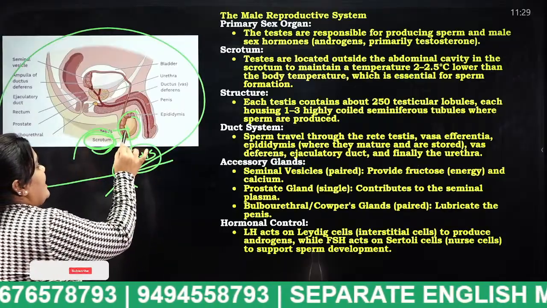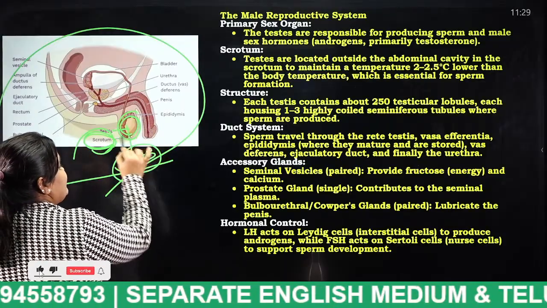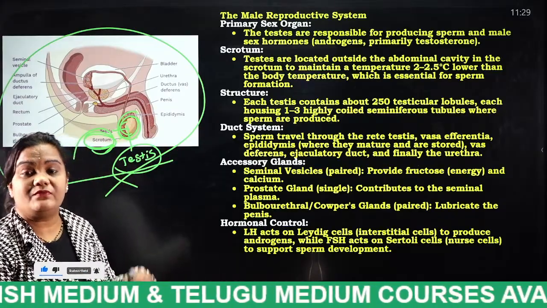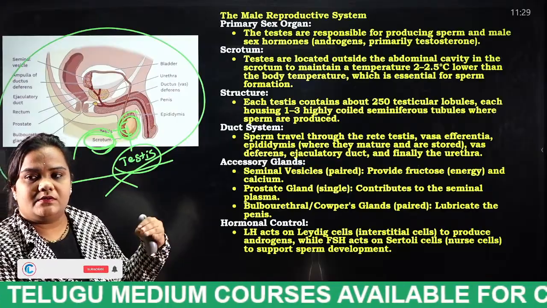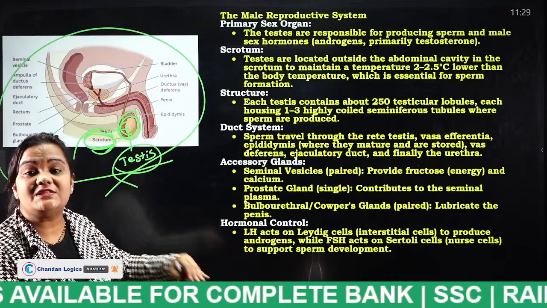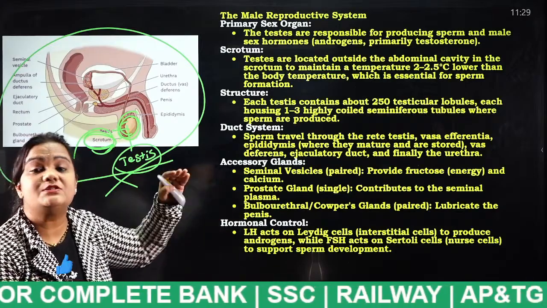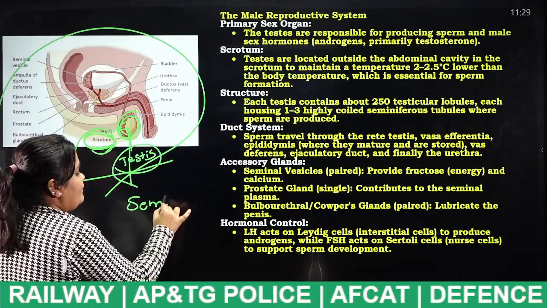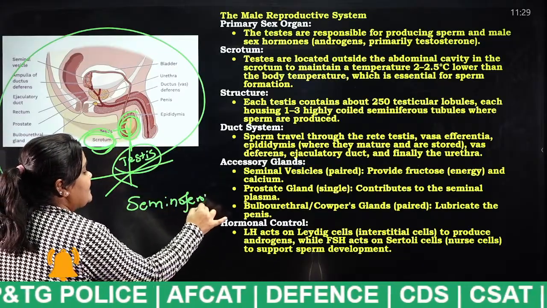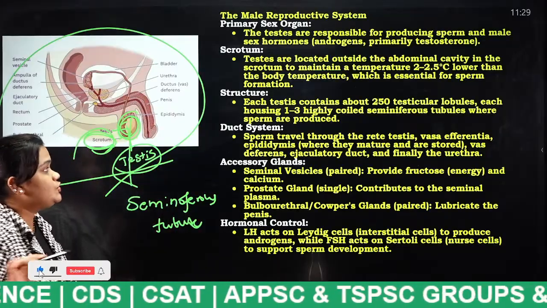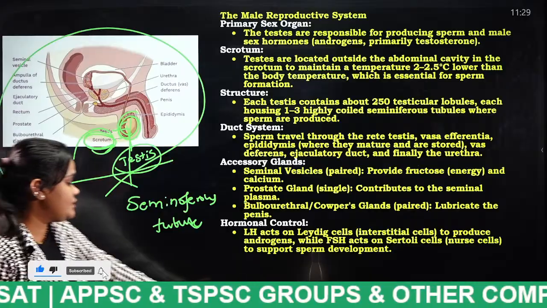The testes consist of many seminiferous tubules. What does this testis consist of, students? Seminiferous tubules. It consists of a number of seminiferous tubules. Through these seminiferous tubules,